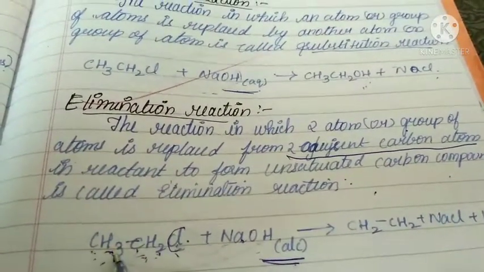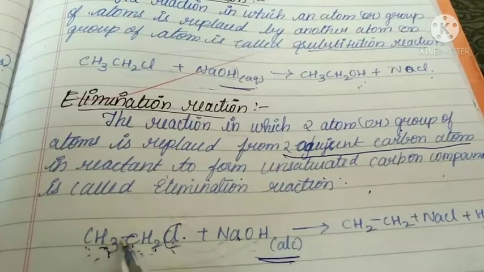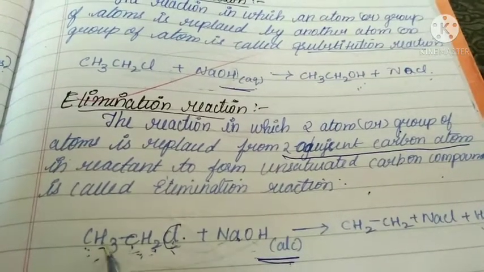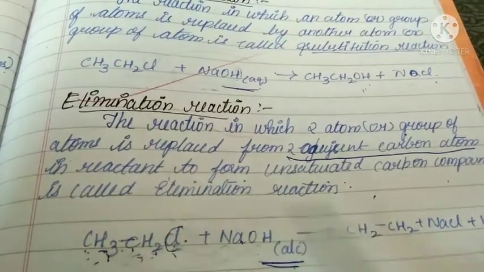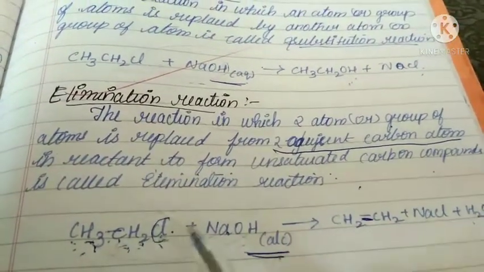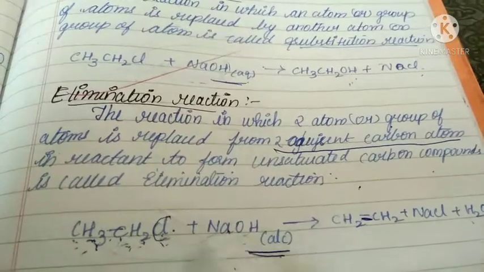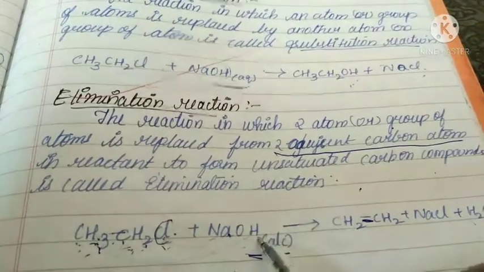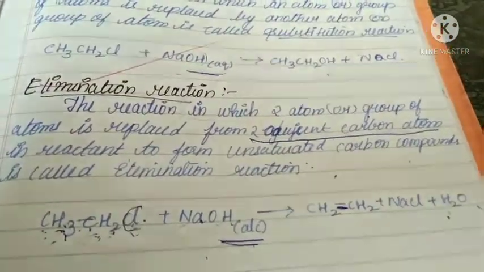From this carbon, H will be removed. Then here a single bond is present. If elimination occurs, then the single bond becomes a double bond. That means CH2=CH2 is formed, plus this Cl will be removed along with the Na, and this H will be removed along with OH. Then finally these are formed.